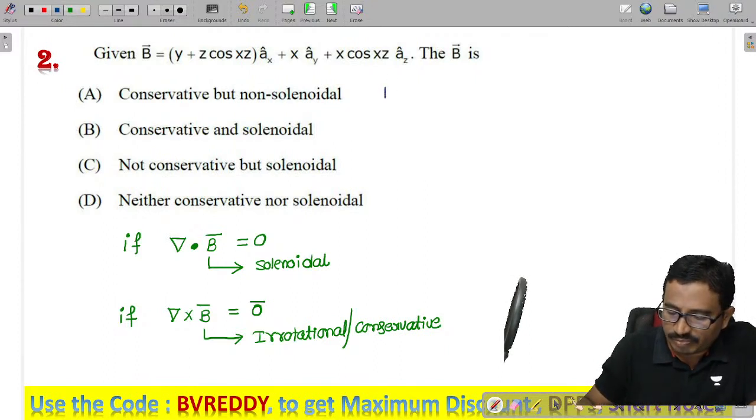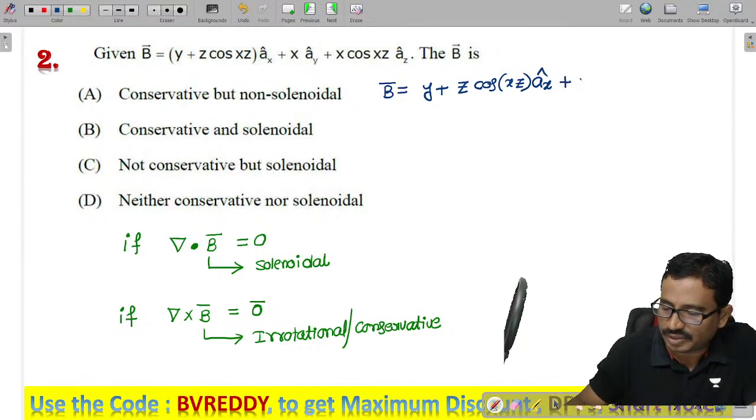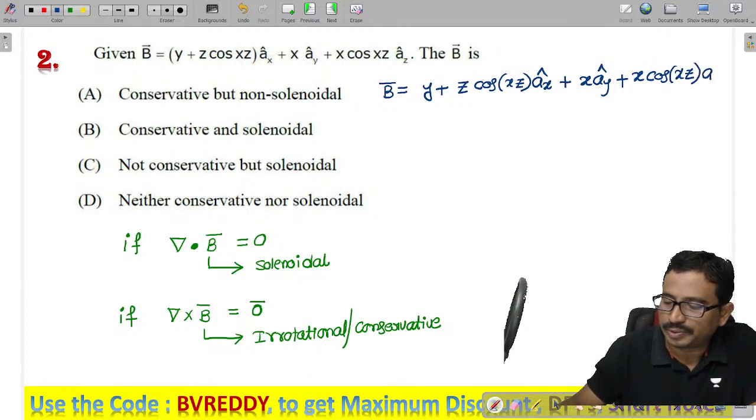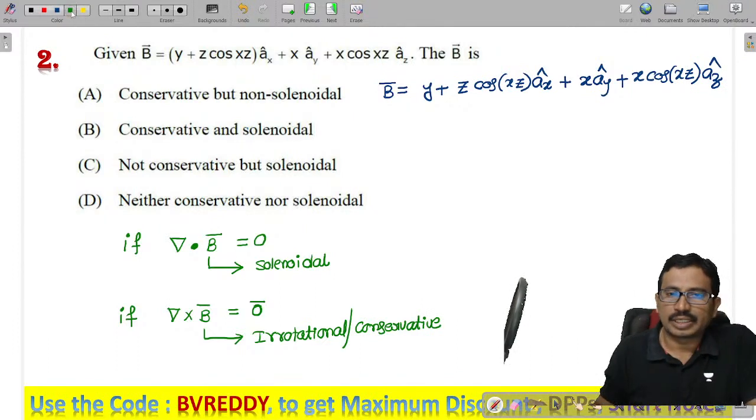The vector b which is given is (y plus z) cos of xz into ax cap along the x direction, plus x into ay cap, plus x into cos xz into az cap.